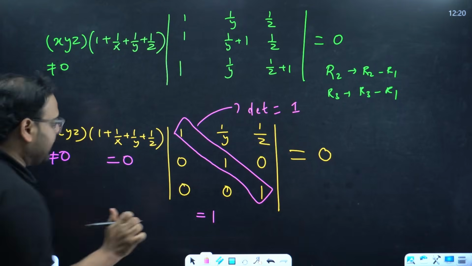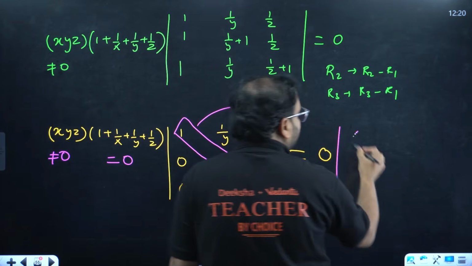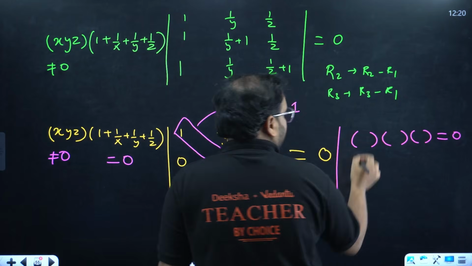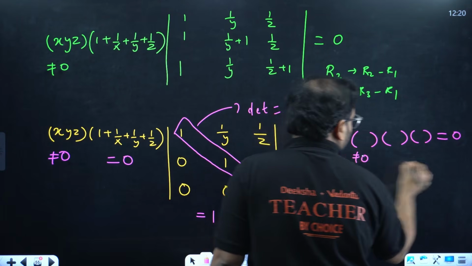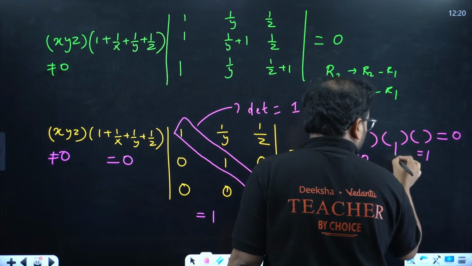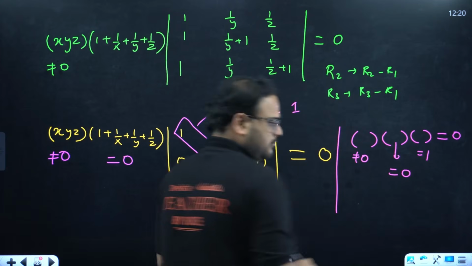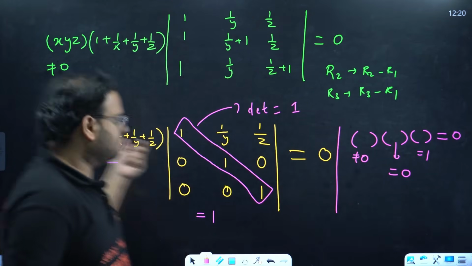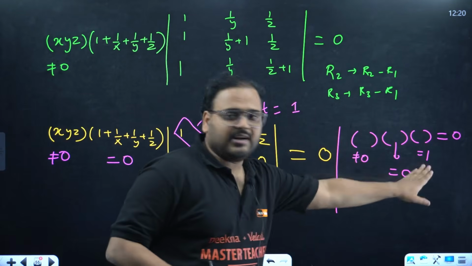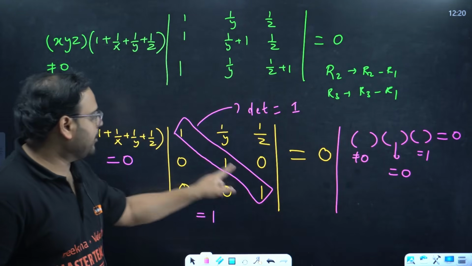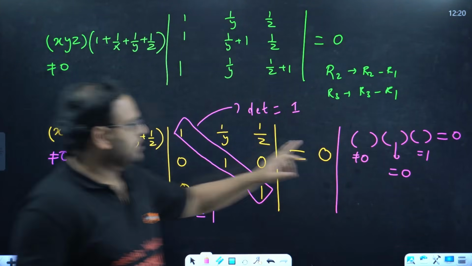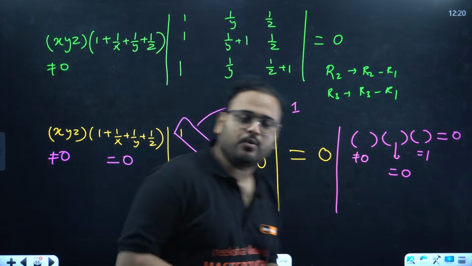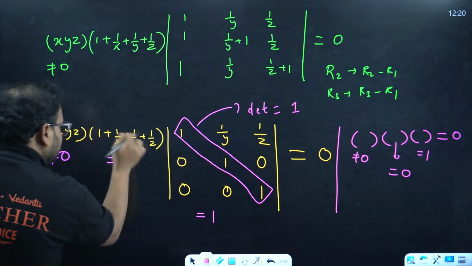If I am multiplying 3 different values and they are equal to 0, provided that this is a non-zero value, this is equal to 1, then this value has to be what? Equal to 0. Correct? This x, y, z is a non-zero value, the first bracket. The last value is the determinant, that is coming as 1. Check. 1 into 1 into 1 is 1. So this has to be 0. Then only we can multiply and get the result as 0. So this bracket you see over here is equal to 0.